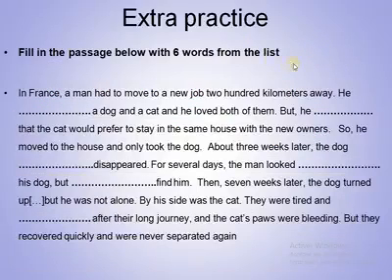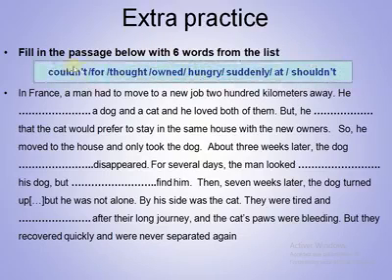So this is our lesson. Now we have some extra practice. So fill in the passage below with 6 words from the list. You have the list: couldn't, for, thought, owned, hungry, suddenly, at, shouldn't. As you can see, there are some extra words too. So it's a short story about a pet again.